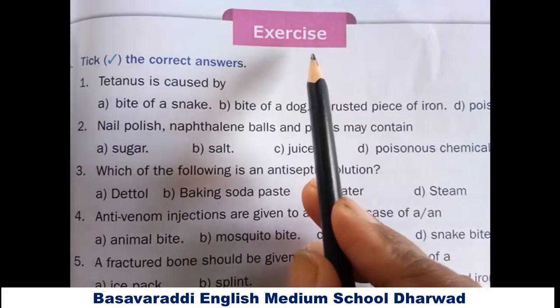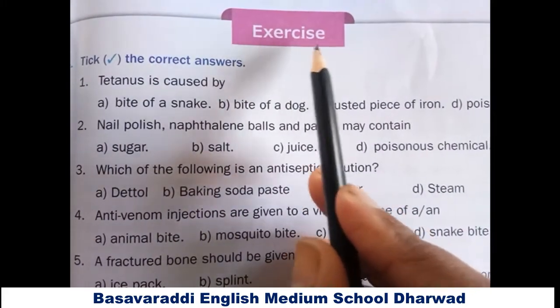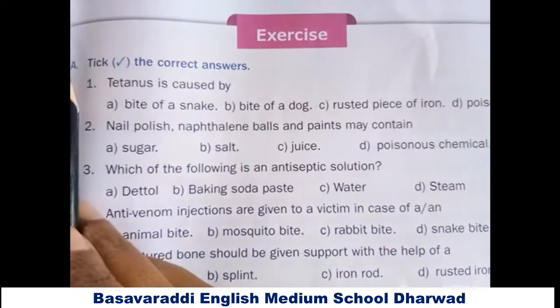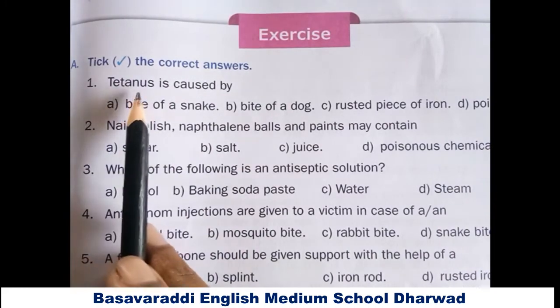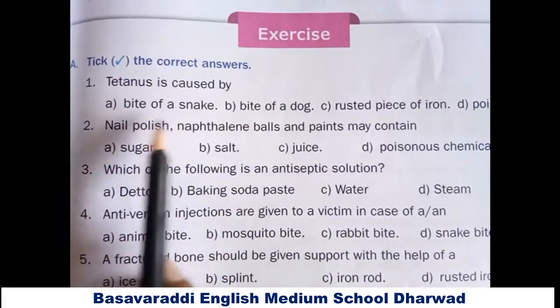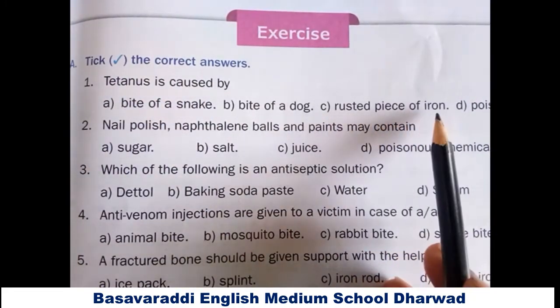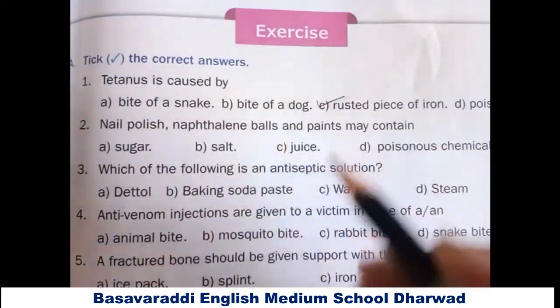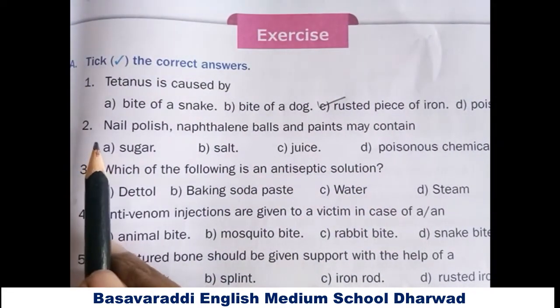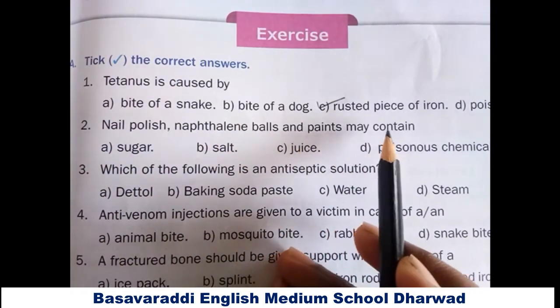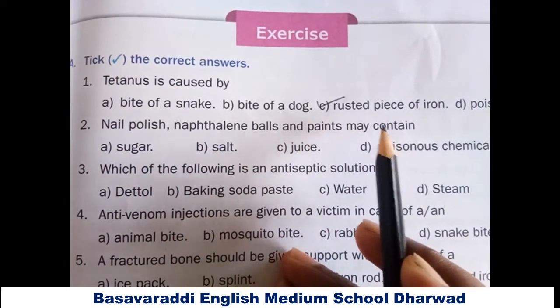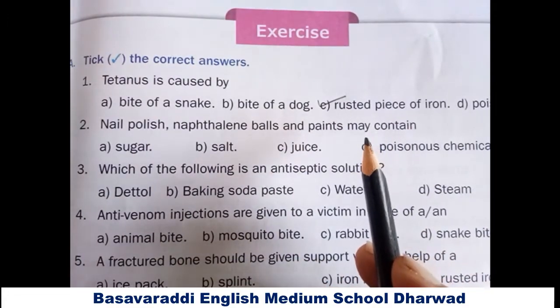Next, we will do the exercise part now. The first question A, tick the correct answers. First one, tetanus is caused by the rusted piece of iron. Second one, nail polish, naphthalene balls and paints may contain poisonous chemical.